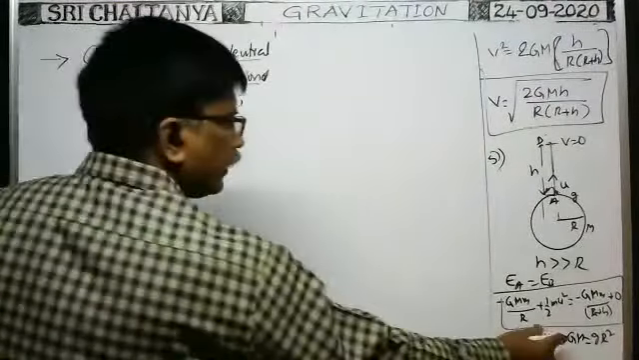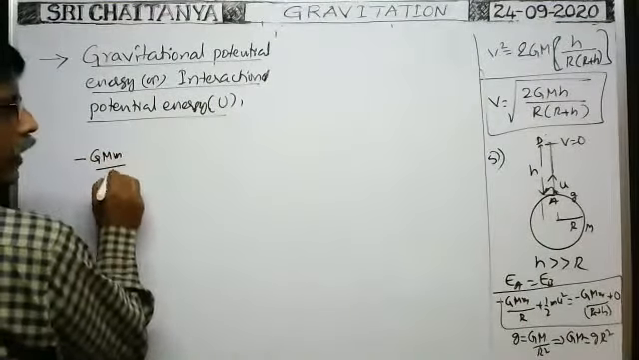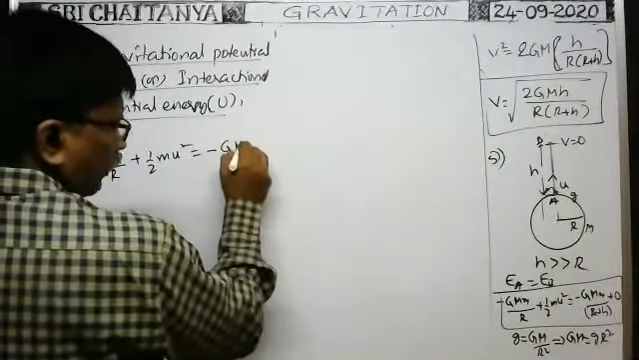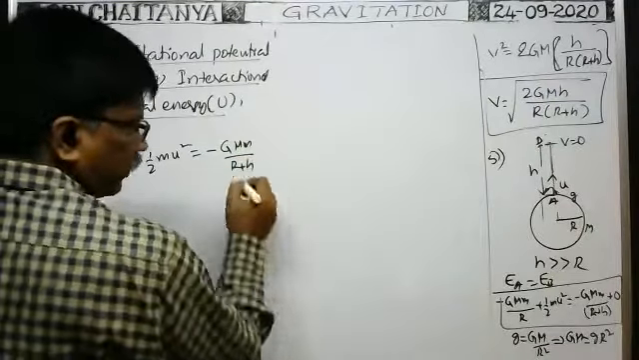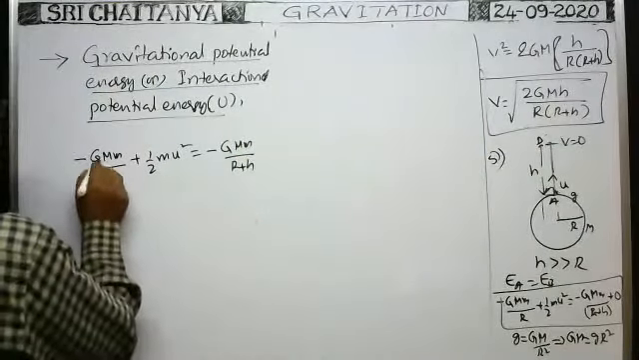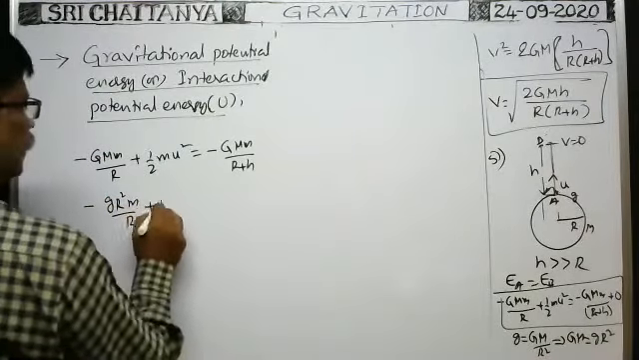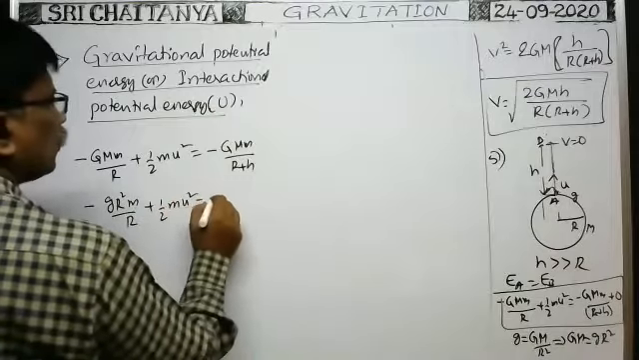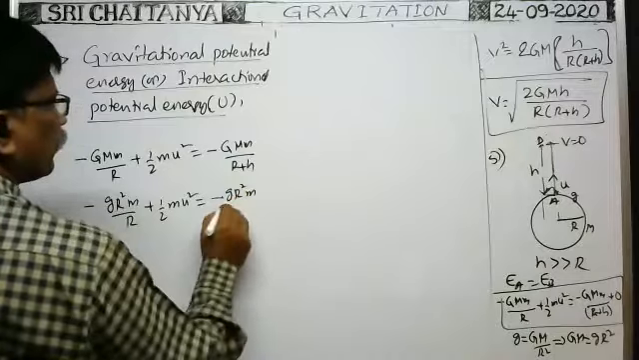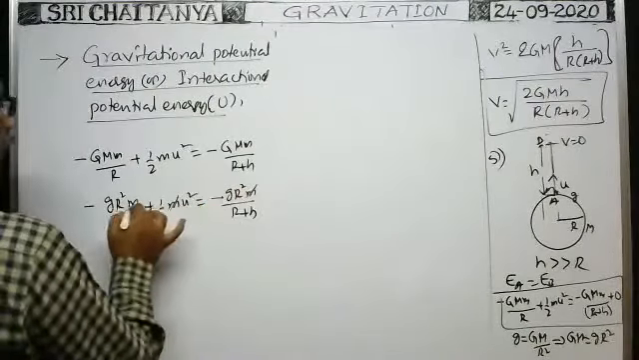So from this relation, minus G capital M small m by R plus half m u square is equal to minus G capital M small m by R plus h. So instead of capital G capital M, we can write g R square. You write minus g capital R square m by R plus half m u square is equal to minus g capital R square into small m by R plus h. In all terms, we can cancel small m.